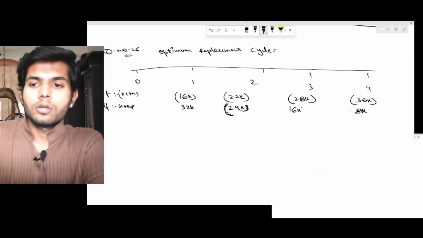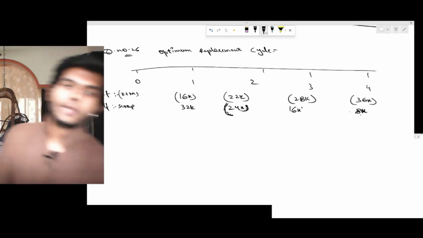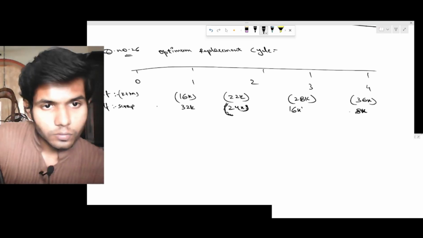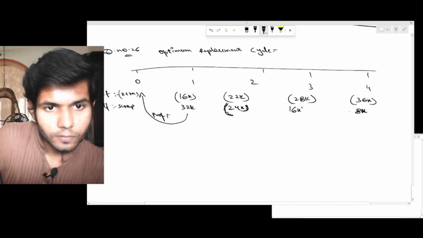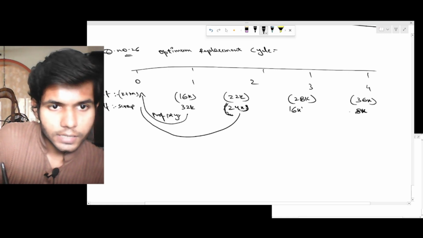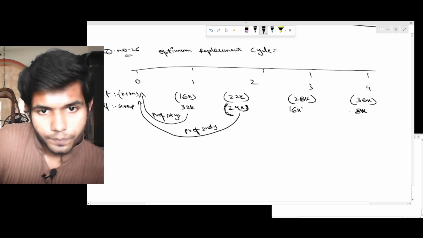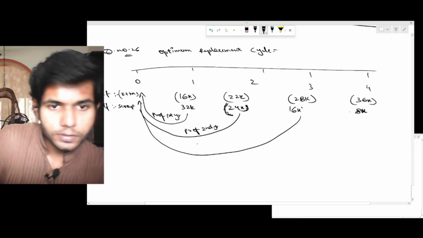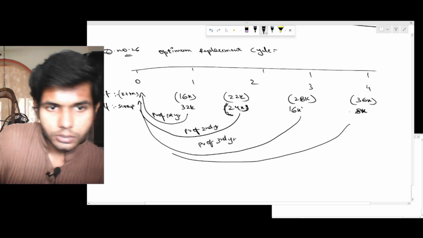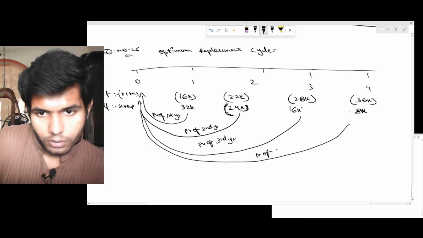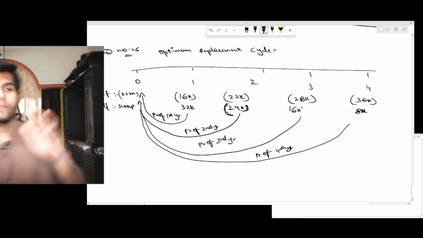So now the optimum replacement cycle, we need to find in which year the cash outflow would be minimum. For this reason, we need to discount it to year 0 using PV of year 1. Discount second year cash flow, bring it to year 0, PV of second year. Bring all the cash flows of year 3 to year 0 by using PV of third year. Bring all the cash flows of fourth year to 0th year using PV of fourth year.